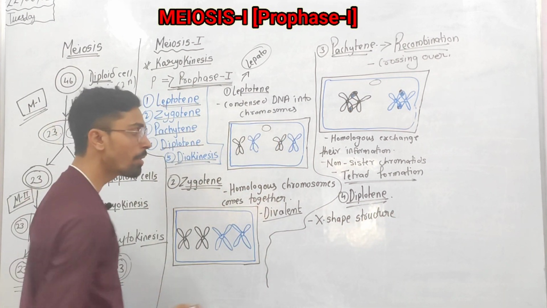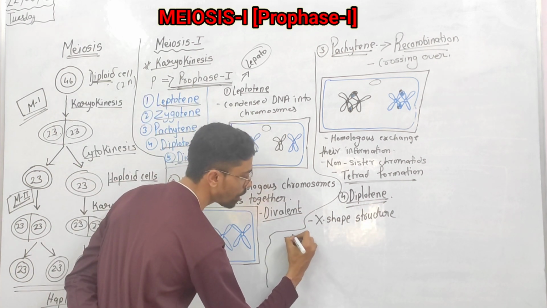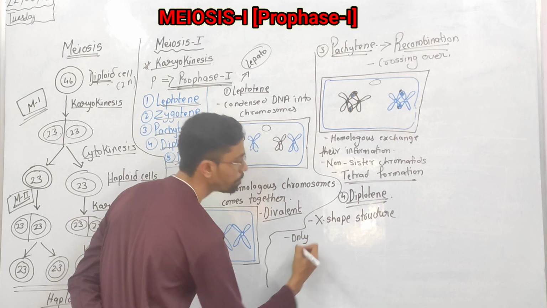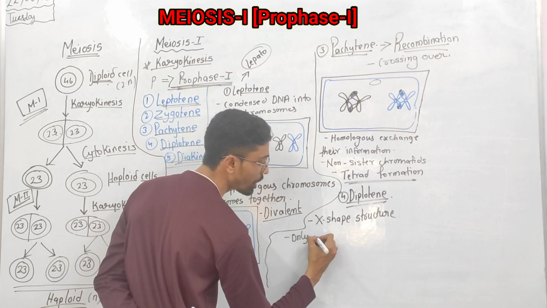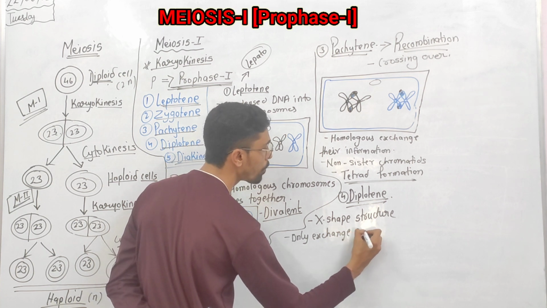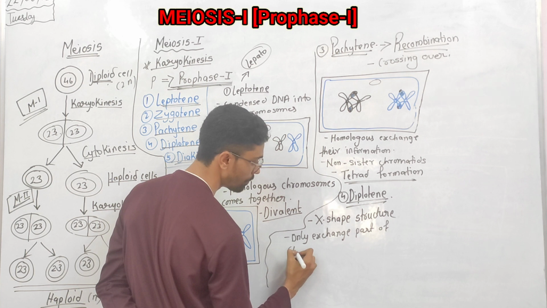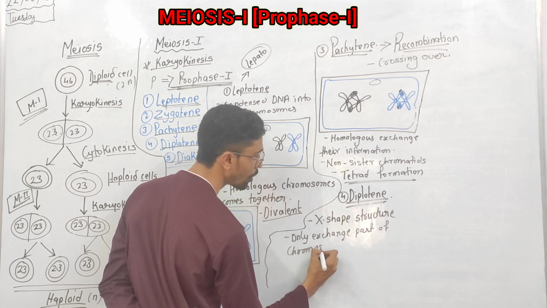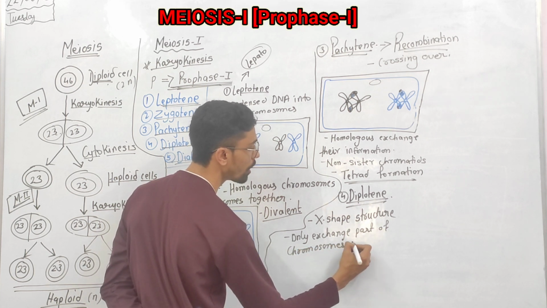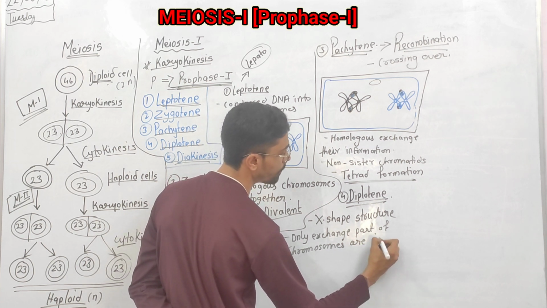With that X structure, you can say that only the exchanged part of the chromosomes is joined.